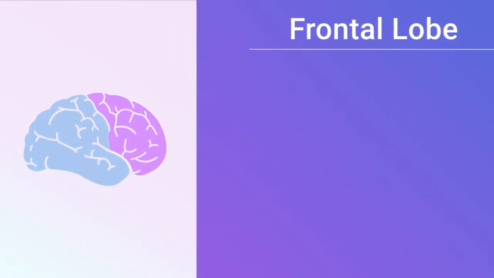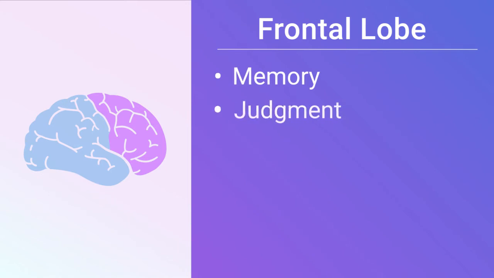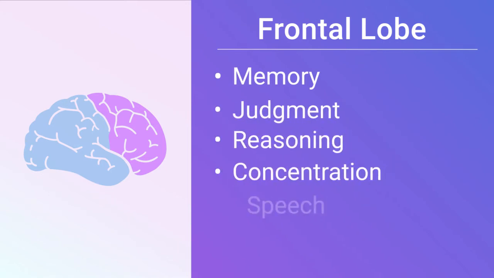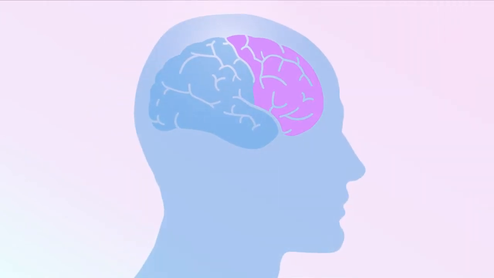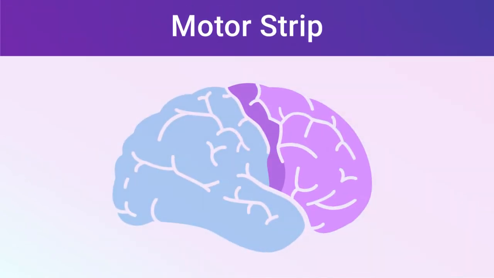Additionally, the frontal lobe plays a big role in your memory, judgment, reasoning, concentration, speech, and movement. Muscle movement is controlled by an area at the back of your frontal lobe called the motor strip.